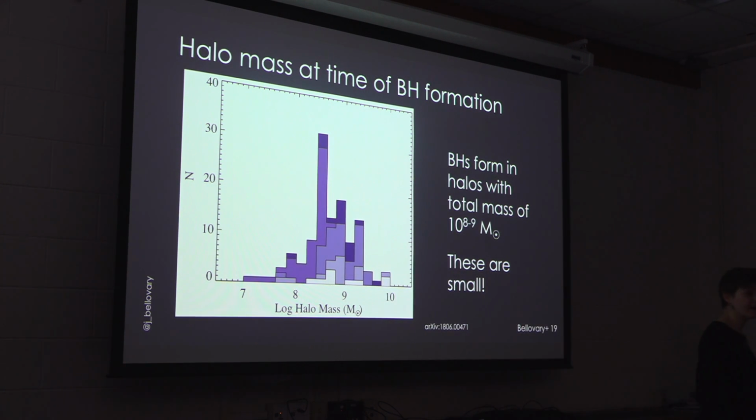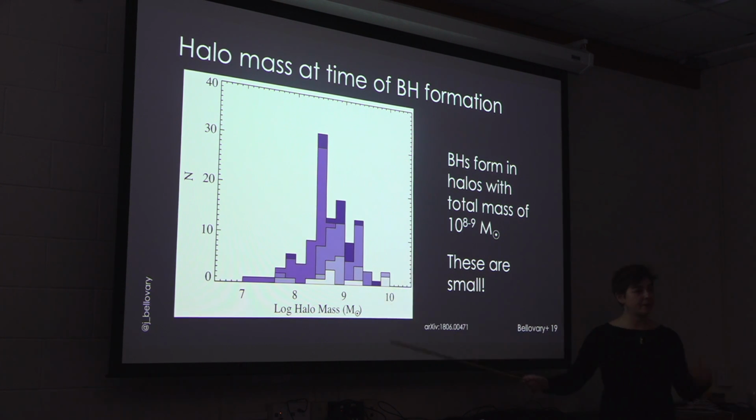But these are very small halos, so this is halo mass, this isn't stellar mass. And so we find that it's very, very important to be able to form black holes in these small halos, because that's where they seem to be forming. That's where predictions for direct collapse and for population 3 stars suggest that they will form. And if one wants to have dwarf galaxies with massive black holes in them, those are small galaxies as well, you need to be able to form a black hole in a small galaxy.